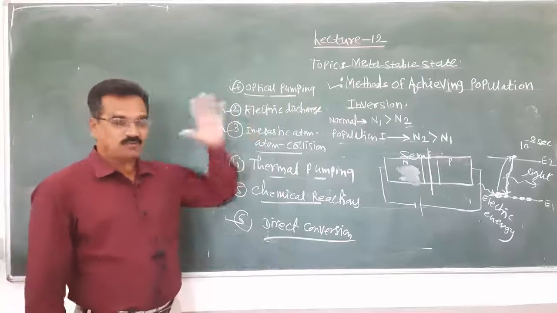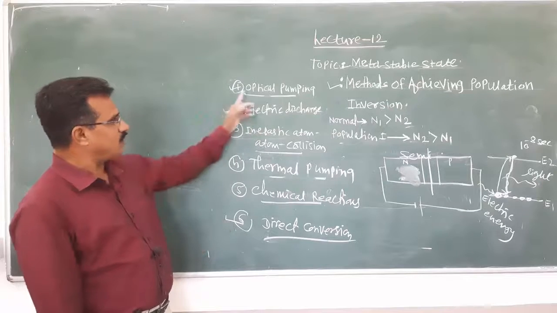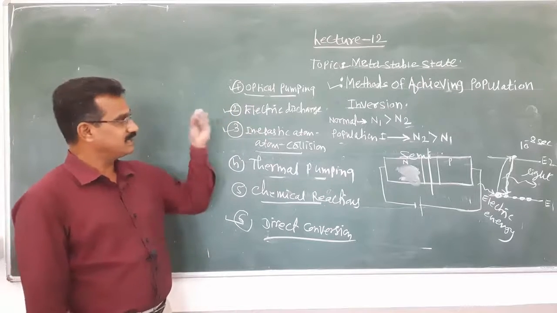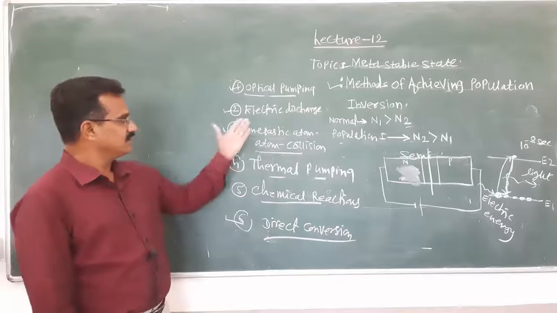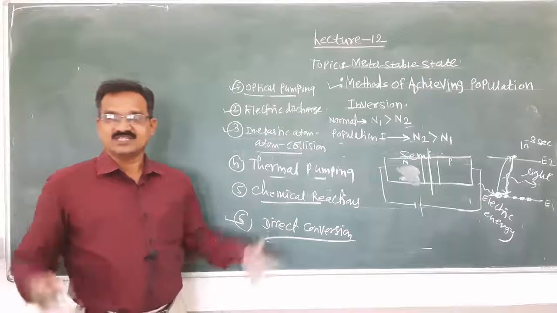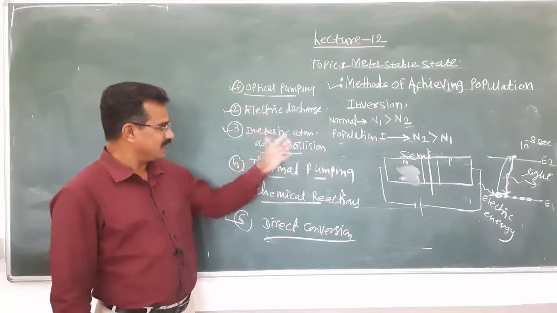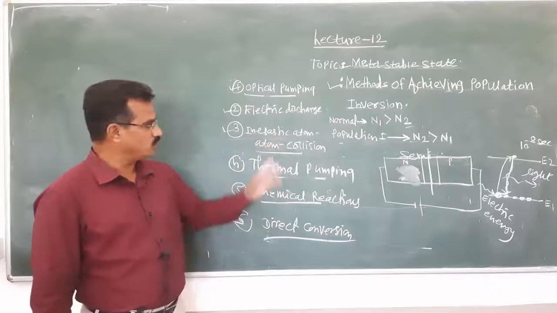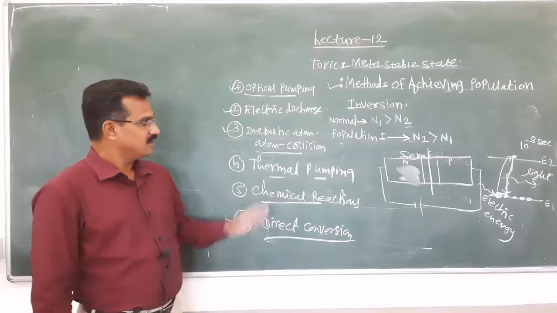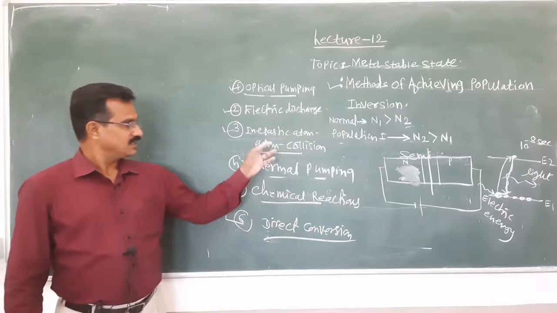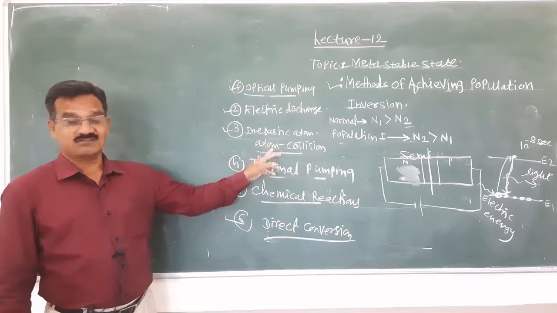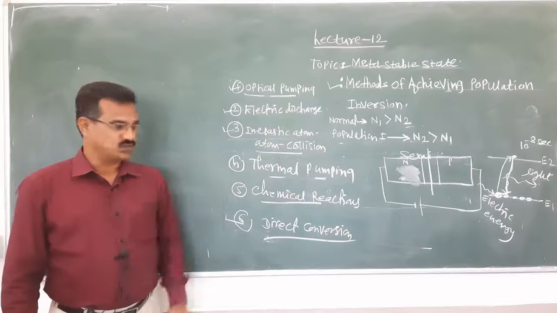The methods are optical pumping, where a light pump source is used; electrical discharge, where a high voltage is used as a pump source; and inelastic atom-atom collision, which uses the same technique with a gas mixture, as in the helium neon laser.